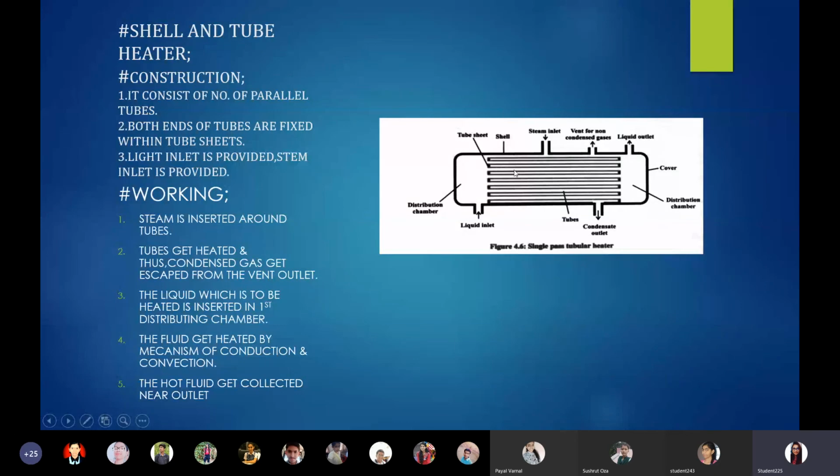The first point says these are the number of parallel tubes arranged. Both the ends of these parallel tubes are fixed with the tube sheets. Now the parallel tubes are enclosed by this shell.